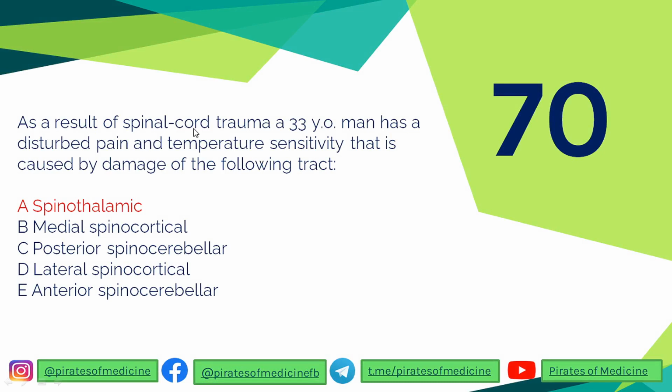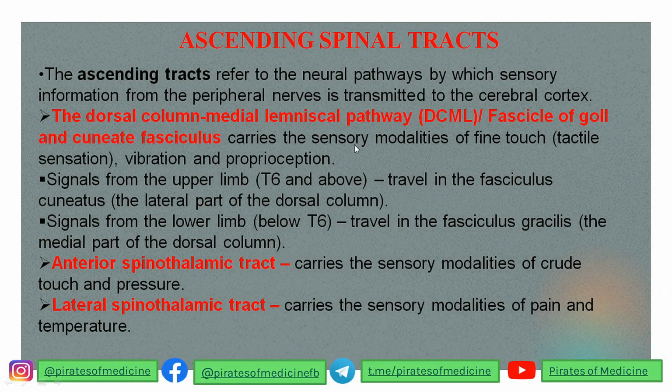70th question is that as a result of spinal cord injury, a 33-year-old man has disturbed pain and temperature sensitivity that is caused by the damage of the following tract. So we have various ascending spinal tracts which carry sensory information to the cortex.